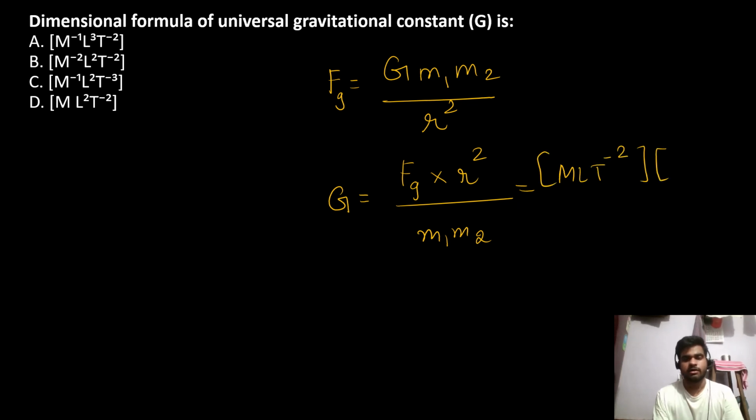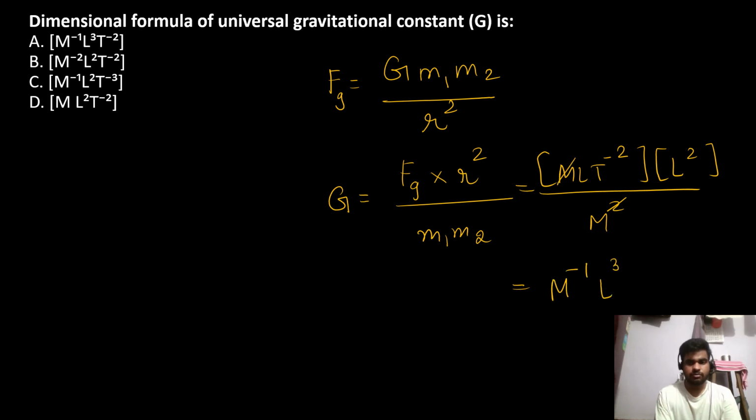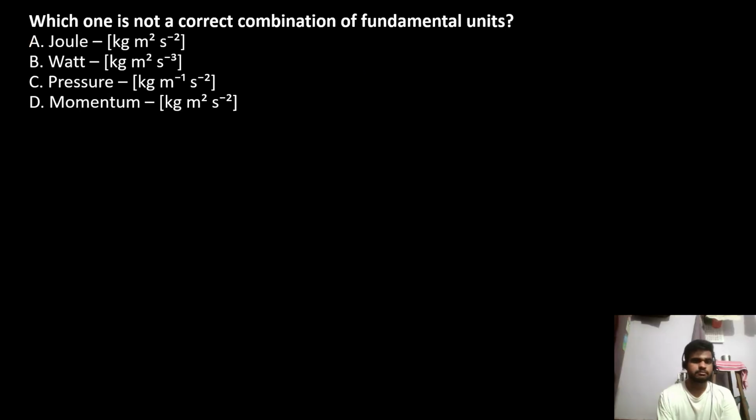The dimension of r square is L square. M1 M2, so it is M square. Then cut one mass, it will go up m raised to minus 1 L cube T raised to minus 2. This should be your answer. So option A should be the answer.